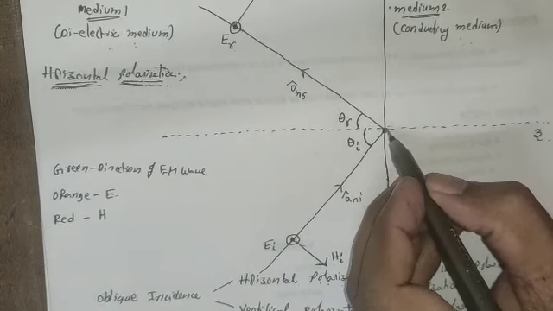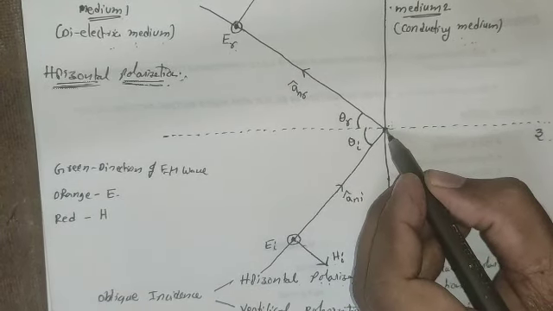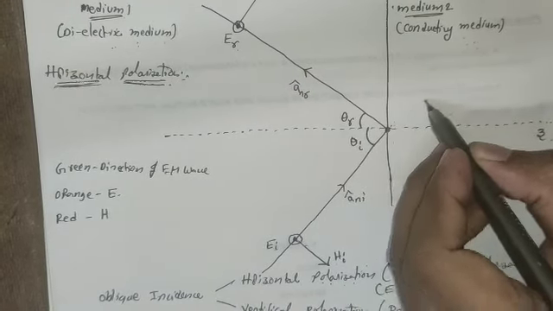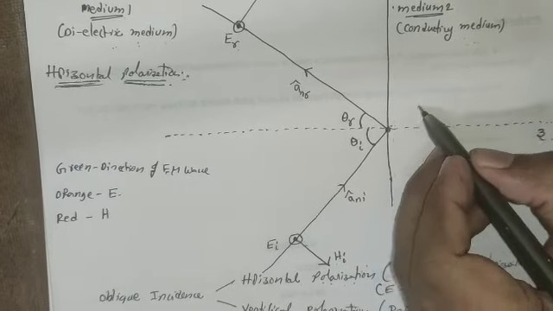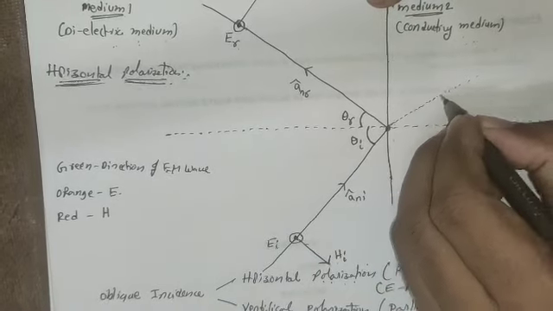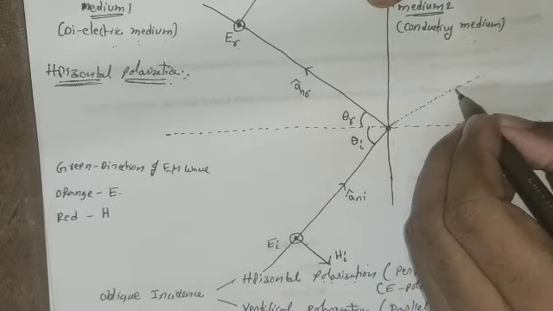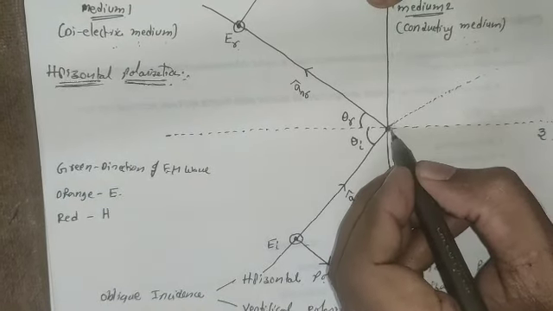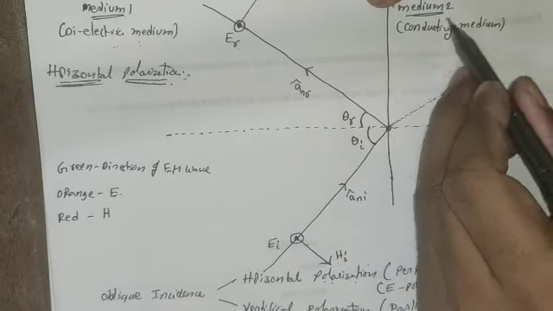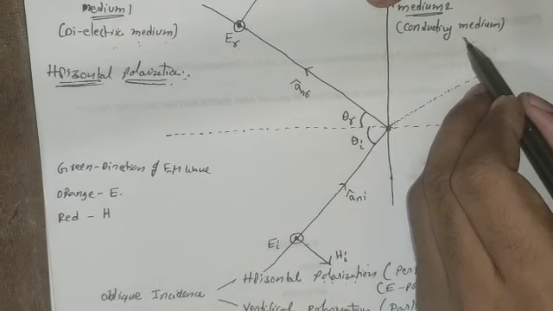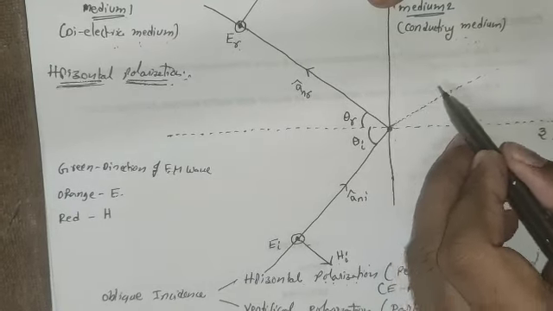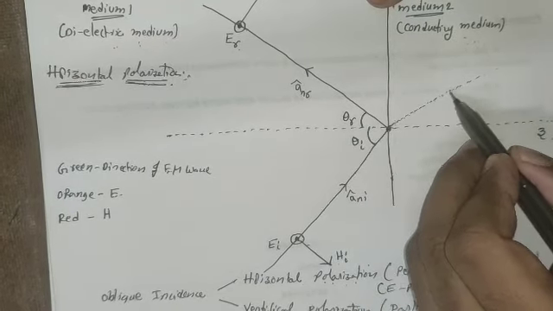When the electromagnetic wave strikes at a particular point, some part of the electromagnetic wave has to penetrate into medium 2. For example, let us assume this is the transmitted electromagnetic wave. If it is penetrating into medium 2, it should be considered as the transmitted electromagnetic wave. When the electromagnetic wave is passing through medium 2, due to the large availability of charge carriers, these charge carriers try to absorb the energy of the electromagnetic wave. As a result, the energy of the electromagnetic wave slowly decreases.